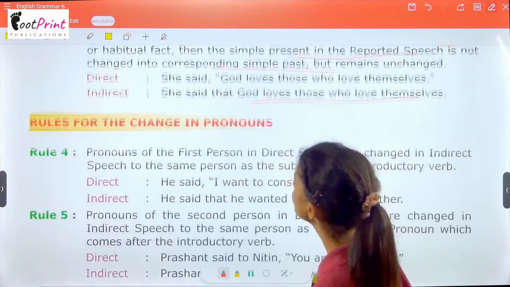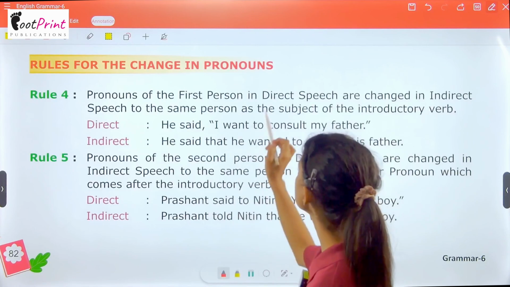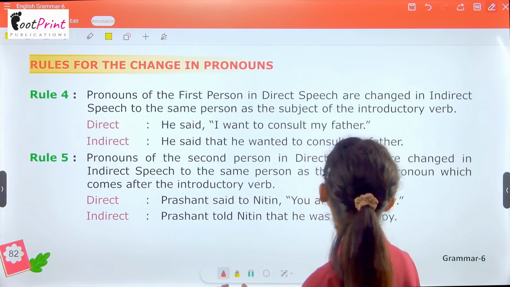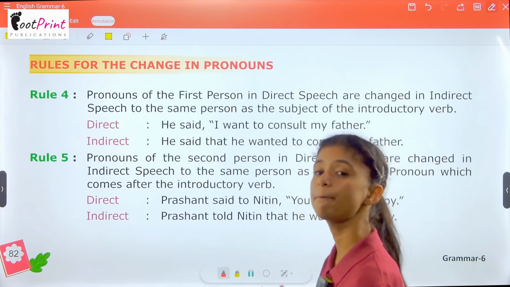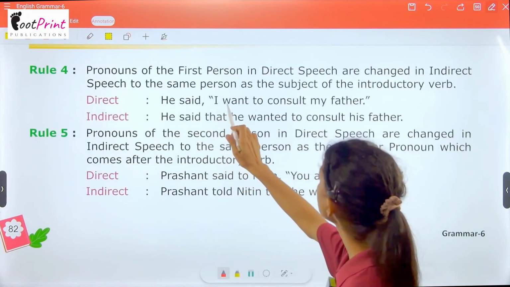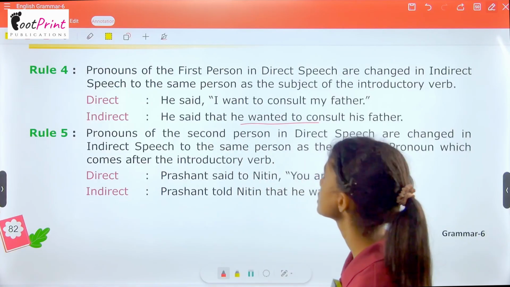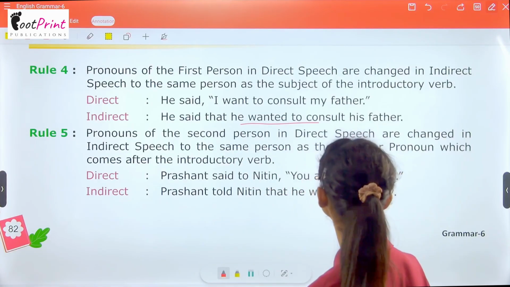Now we have rules for changing pronouns. Let's see what these are. Pronouns of the first person in direct speech are changed in indirect speech to the same person as the subject of the introductory verb. He said, "I want to consult my father." He said that he wanted to consult his father.